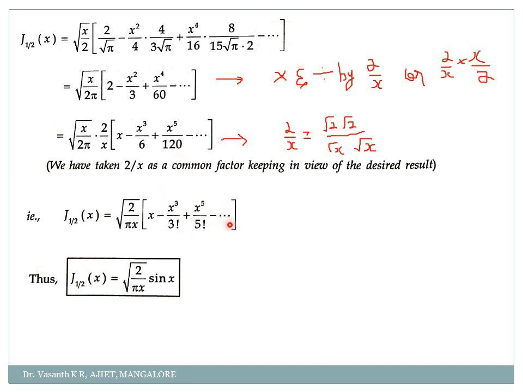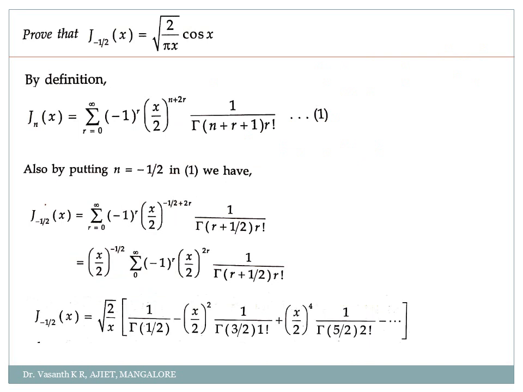Okay. Now the expansion of sine series is always x minus x cube, so we should get x cube, x power 5 and all. So in order to get that, you multiply and divide this equation by 2 by x. So that is simply 2 by x into x by 2. So that 2 by x you keep as it is, and this x by 2 you multiply to this bracket. Okay. So 2 into x by 2. So when I do 2 into x by 2, I will get x minus 2 into x cube by 3 into x by 2. Sorry, x square by 3 into x by 2. x square into x. Yes.